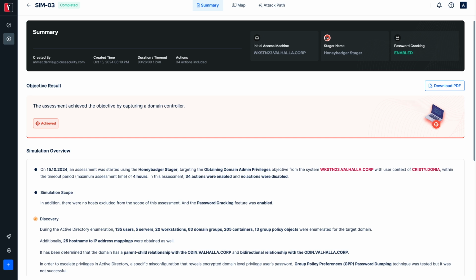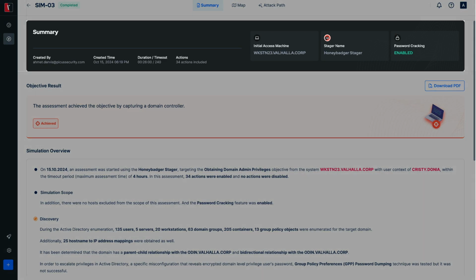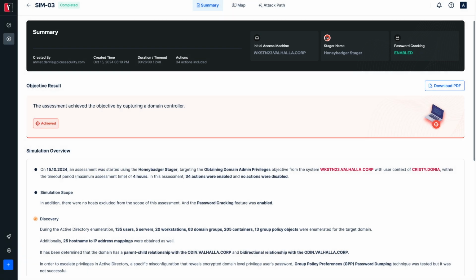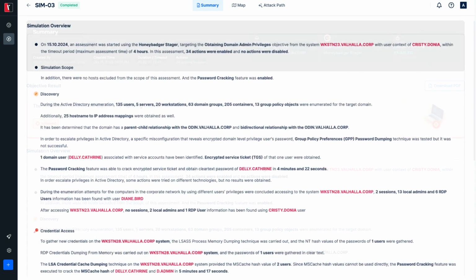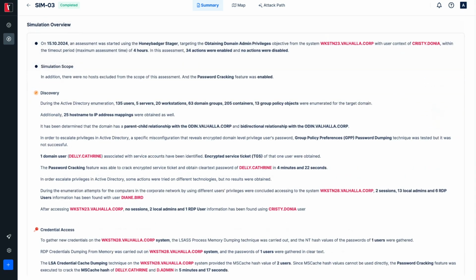The first page is the one containing the summary of the assessment. The summary section contains key information about the assessment. It displays the start time and duration, the number of actions involved, the initial computer, and whether offline password cracking was activated. In the simulation overview section, the results of the key steps taken during the assessment are summarized. Each technique used is provided in detail under its corresponding tactic.